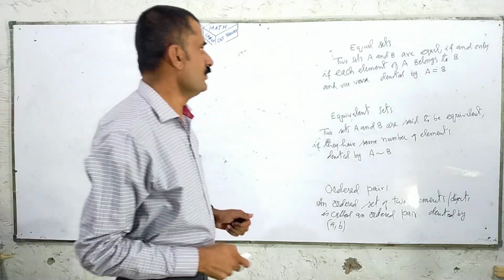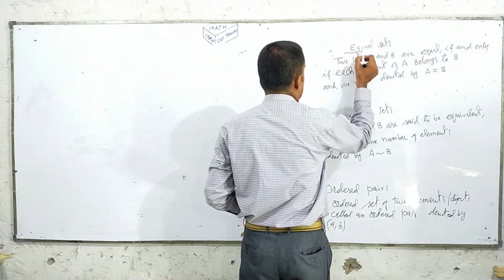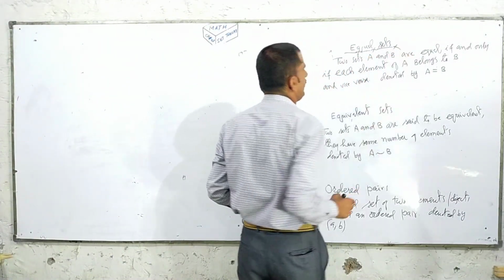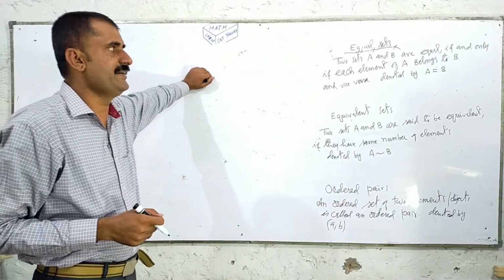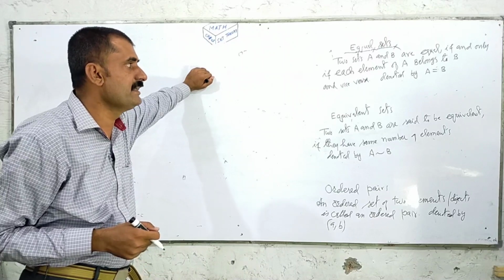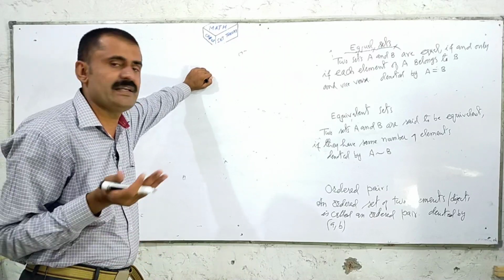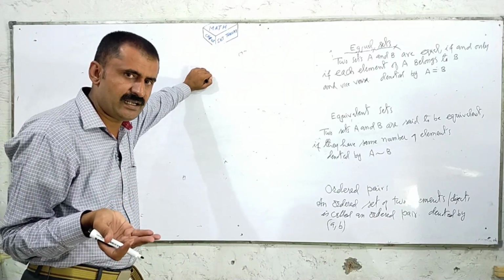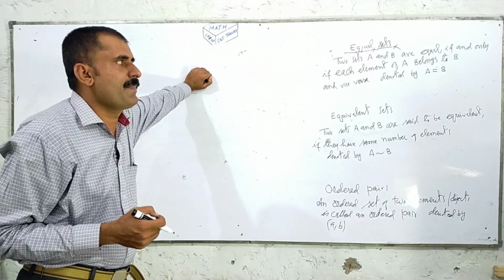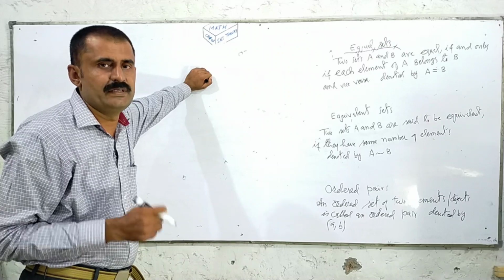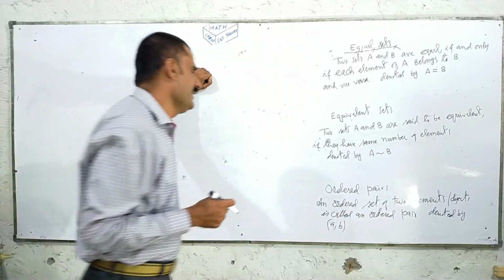Definition: two sets A and B are called equal sets if and only if each element of A belongs to B, and vice versa. Vice versa means each element of B also belongs to A. Denoted by A is equal to B.